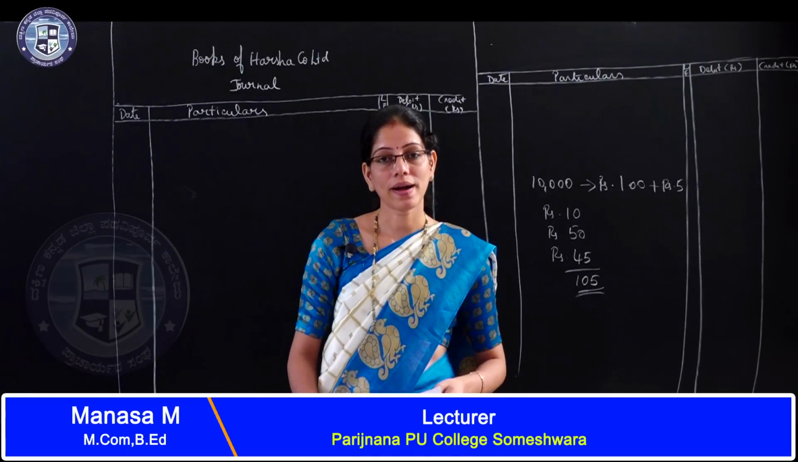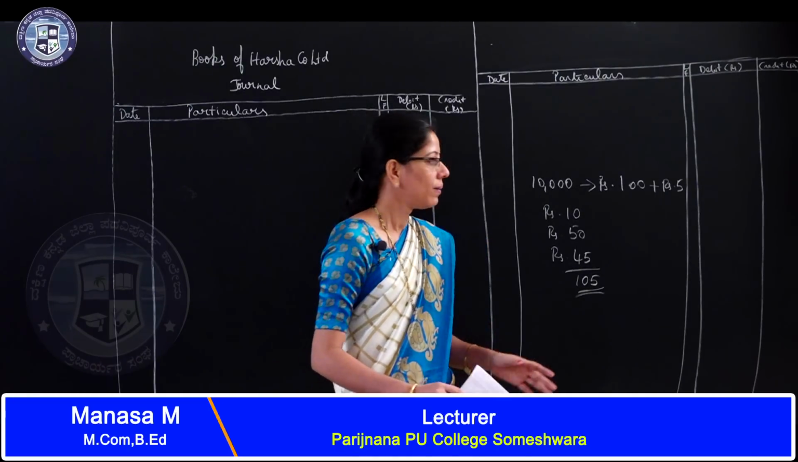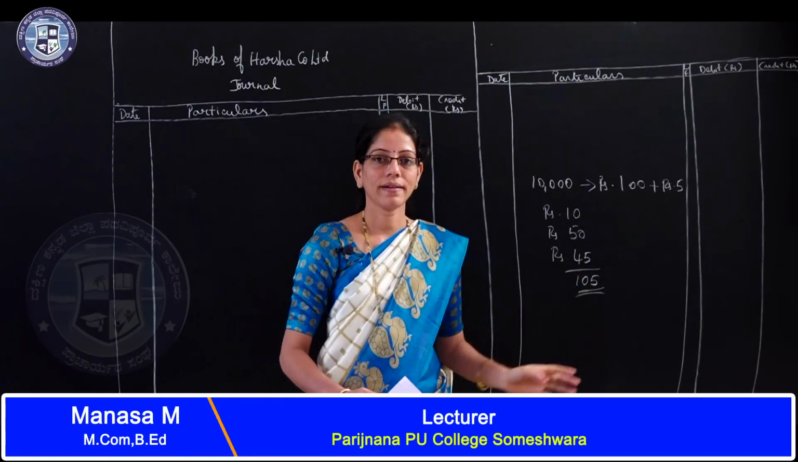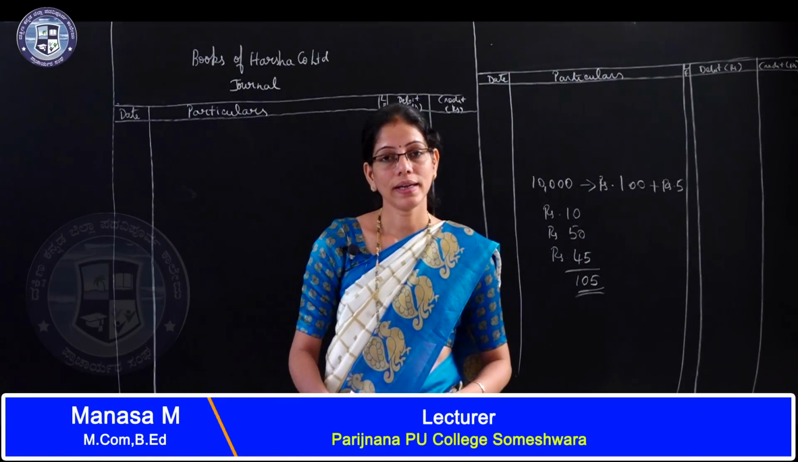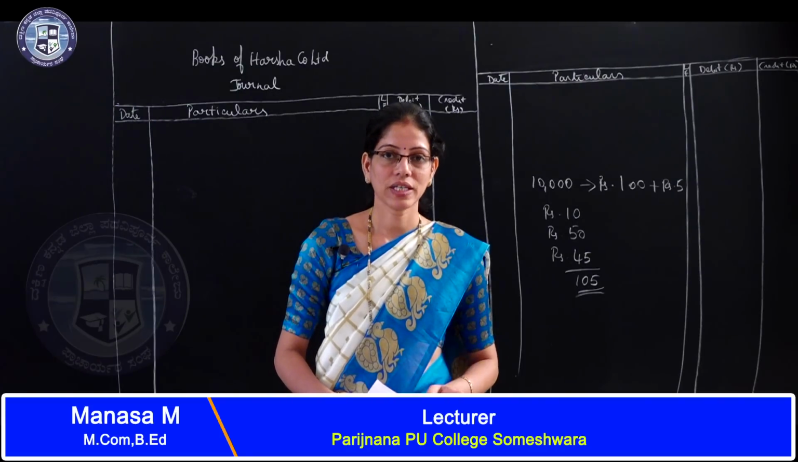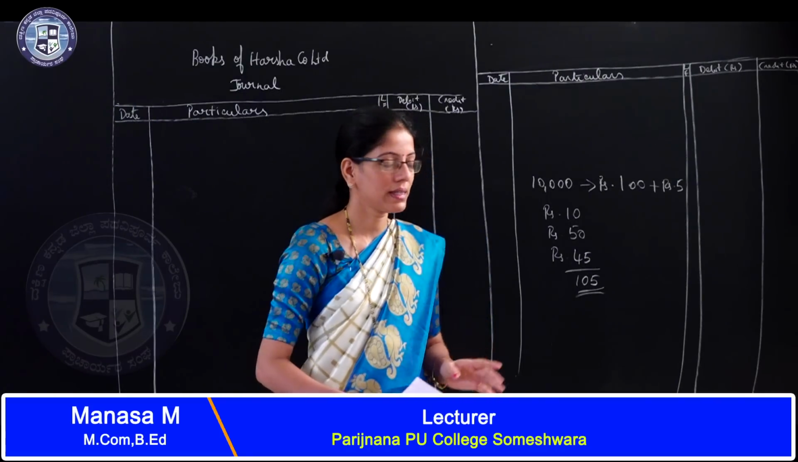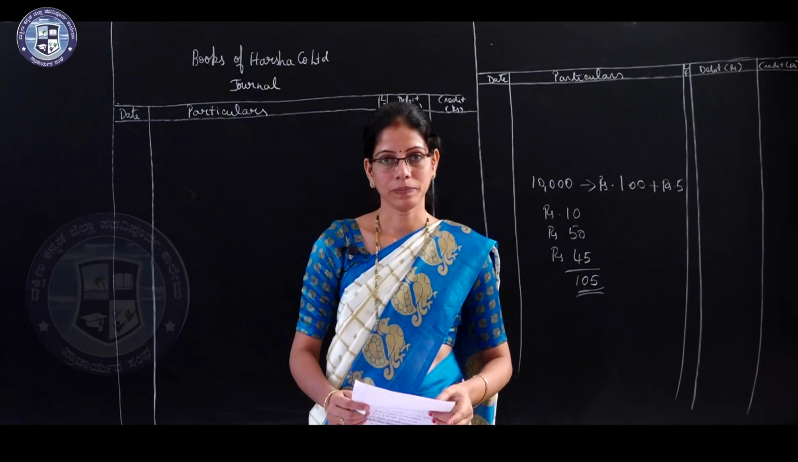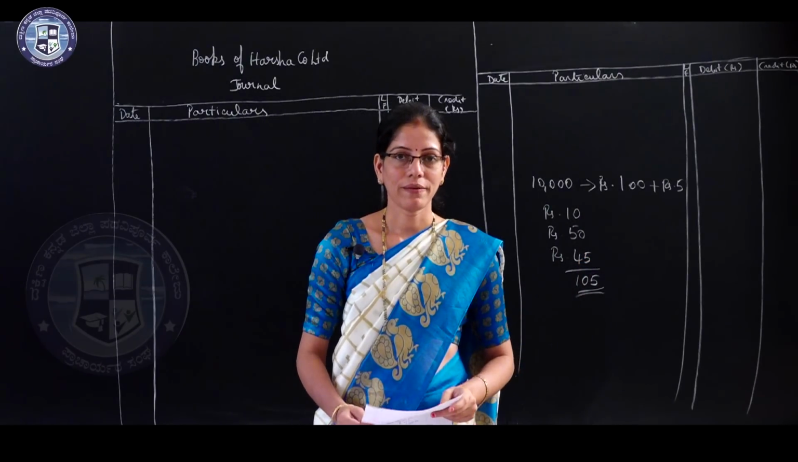Now you have to pass the journal entries by considering this premium value. All the entries are similar, only in entry number 3, that is allotment money due. In that stage we have to consider this premium value and remaining all the entries are similar. So now let us pass one by one.